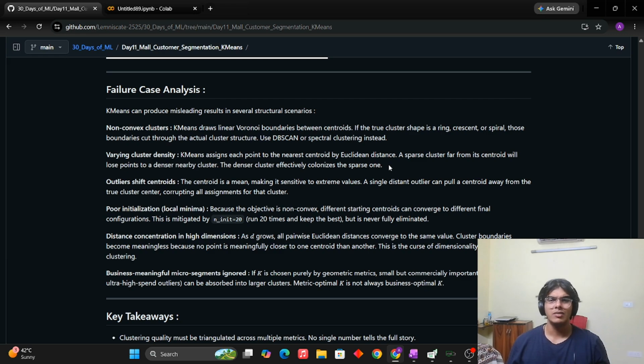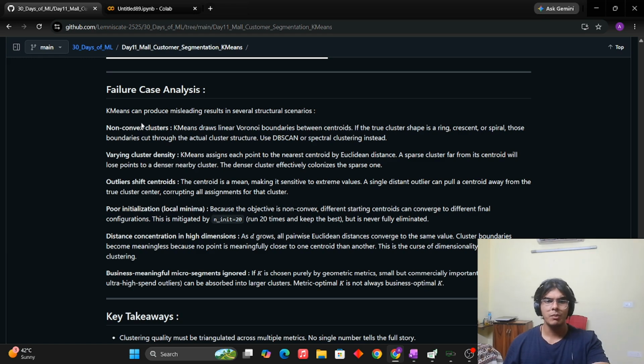This is also a case where the model might not give results which are that interpretable. Also, sometimes the initialization is poor because the objective is non-convex, which means that we can find a local minimum. Different centroids can give different final configurations. So this is also an issue. The outlier problem always stays. You can read the rest as well.